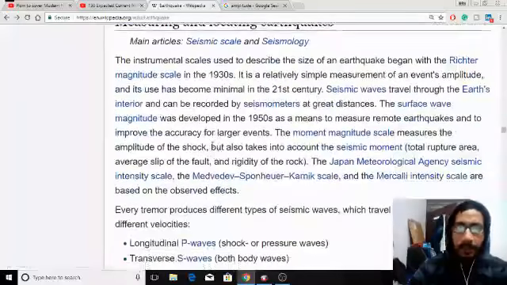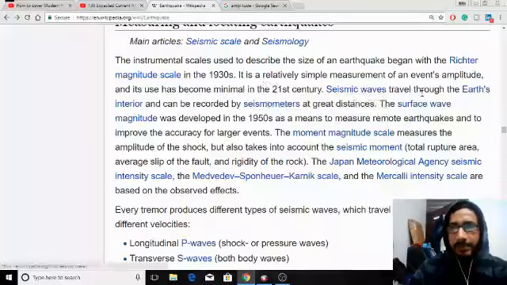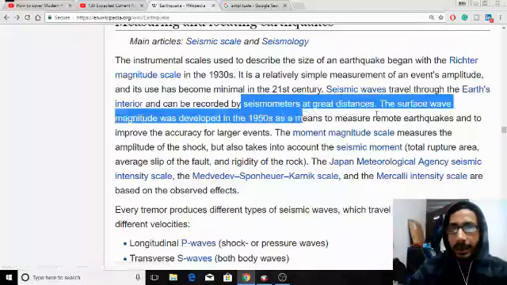For measuring and locating earthquakes, the instrument used to describe the size of an earthquake is the Richter magnitude scale, which was explained in 1930, and seismic waves travel through the earth's interior and can be recorded by a seismometer at a great distance.